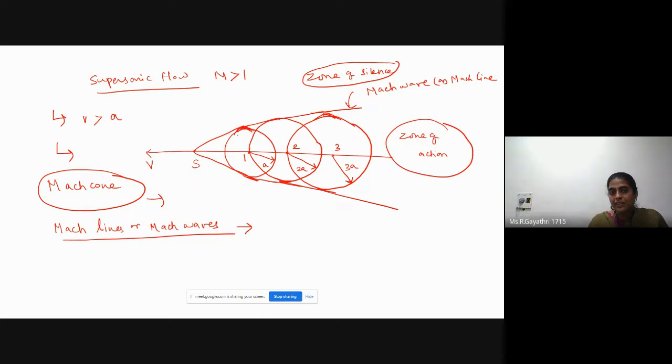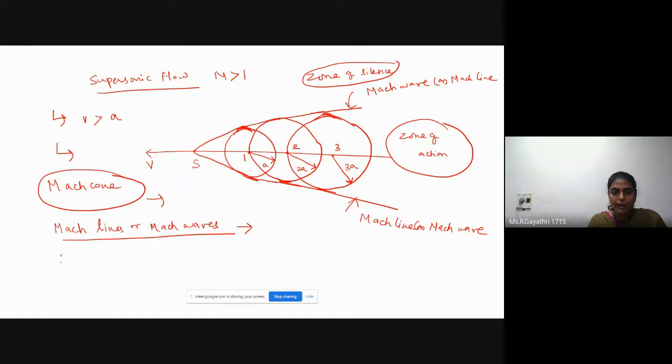We can see pressure difference only on this Mach line, not outside this Mach line or Mach wave. Because of pressure disturbance only, we can see the sound wave formation. So the line at which pressure difference is concentrated and forms a Mach cone is known as Mach line or Mach wave. These two boundaries are Mach line or Mach wave.